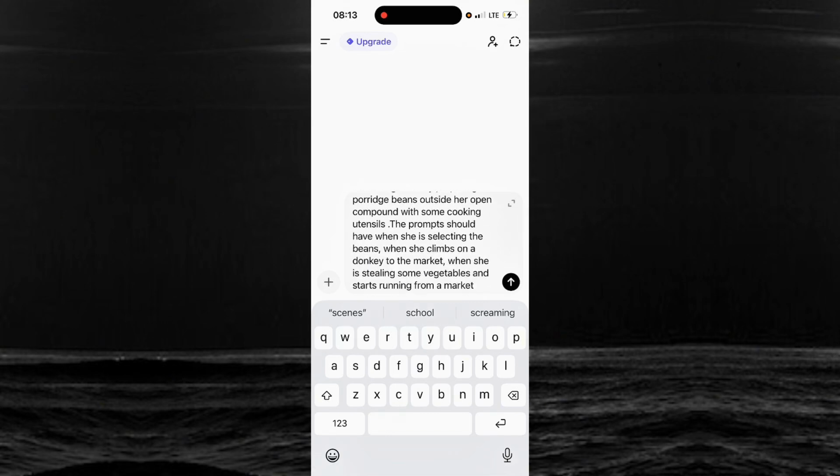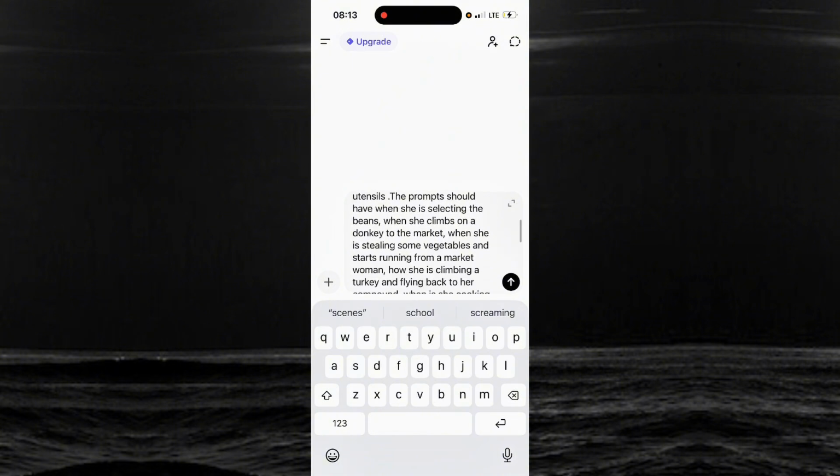The prompt should have when she's selecting the beans, when she clamps on a donkey to the market, when she is stealing. I'm going to remove this stealing, because if I don't, ChatGPT is going to talk about it. Who said no, stealing is not good, blah blah blah.